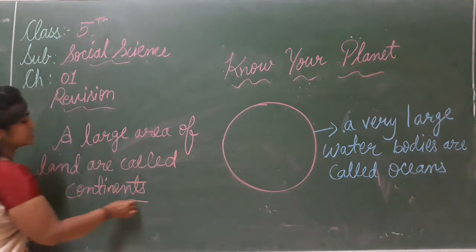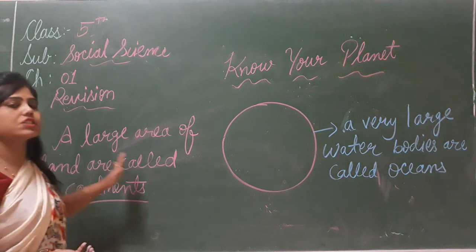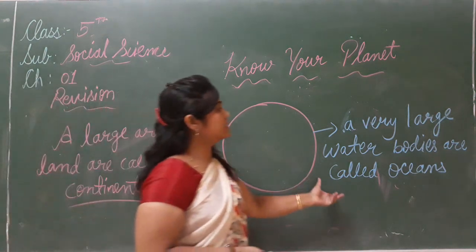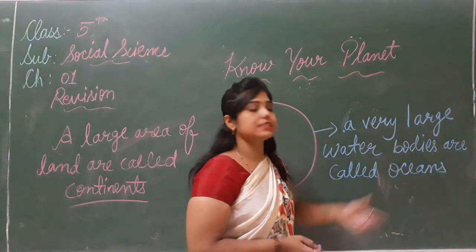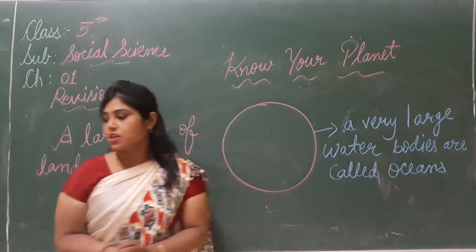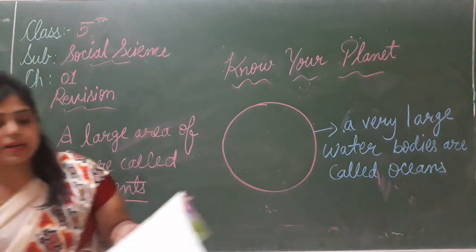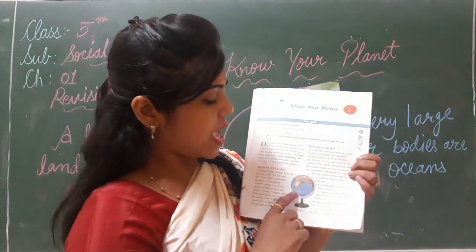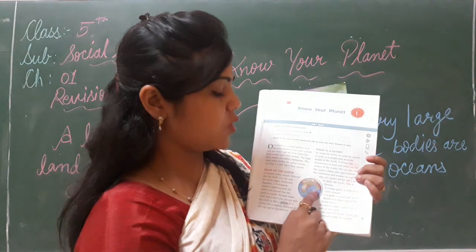So, what are continents? A large area of land is called continents, and what are oceans? Very large water bodies are called oceans. Here on page number 9, see, this is the globe and you can see this blue portion.